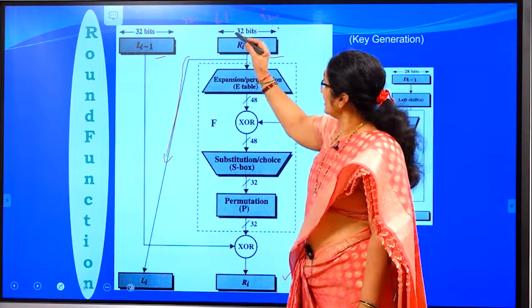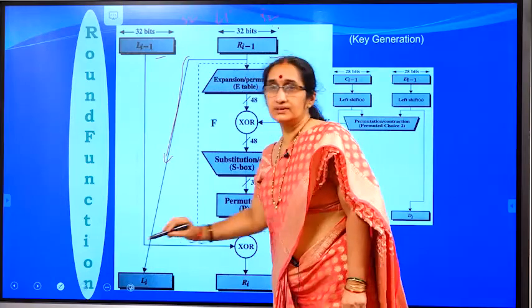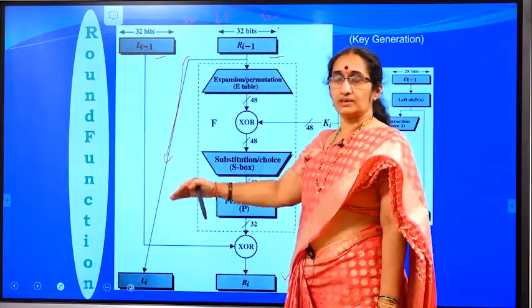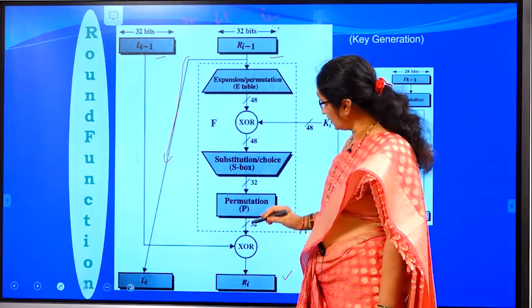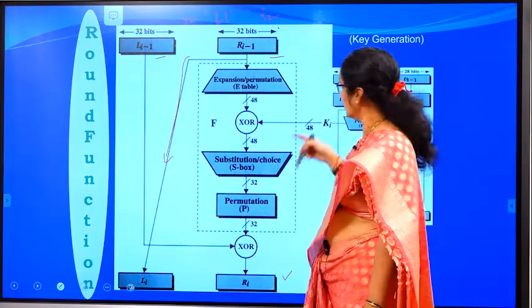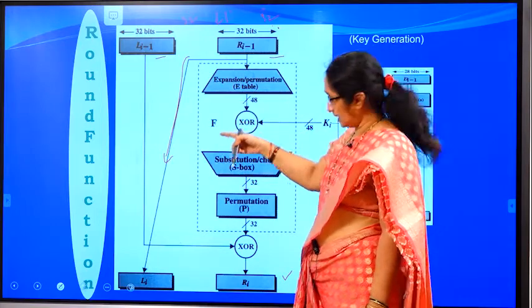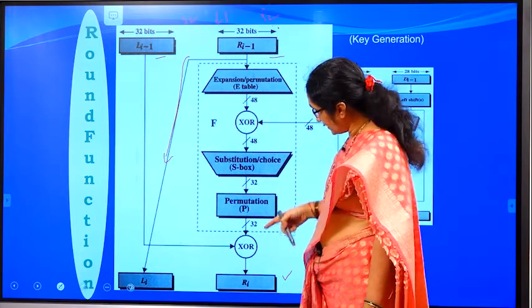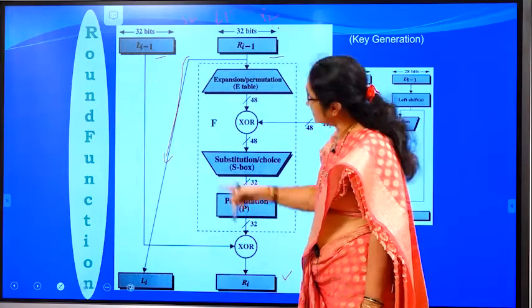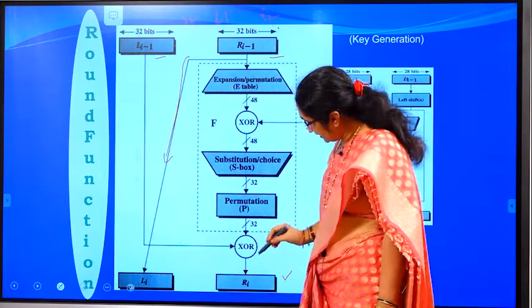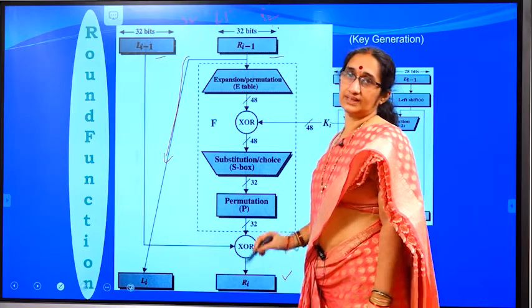So, the right hand side data is directly sent to the left hand side data of the next round, and the left hand side data is XORed with the outcome of this particular round function, we can say, and that outcome is XORed with the 32 bits of the left hand side data, and that we are sending it as right hand side data.